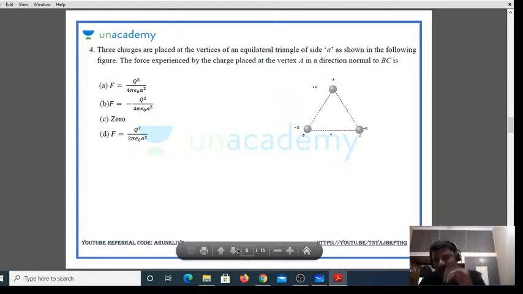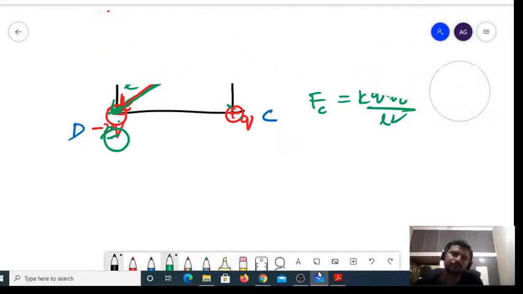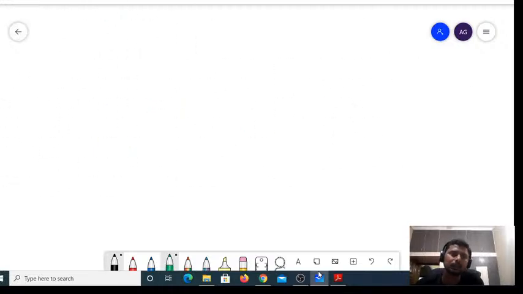Let us see. Three charges are placed at the vertices of an equilateral triangle of side A. Fine. Three charges are there, placed at the vertices of a triangle as shown in the figure. One is plus Q, the other one is minus Q, and the other one is minus Q. Let me draw the diagram on our board now. So I have three charges.